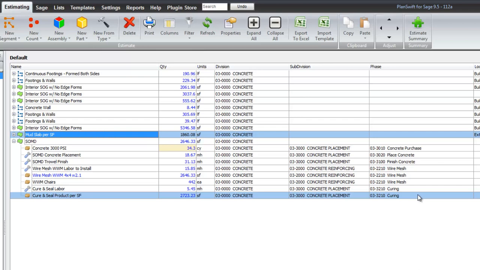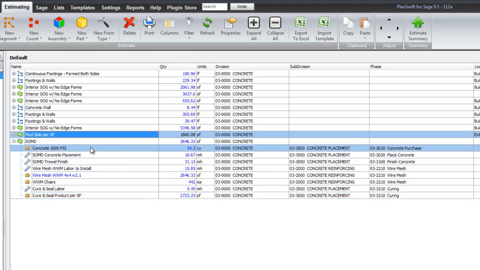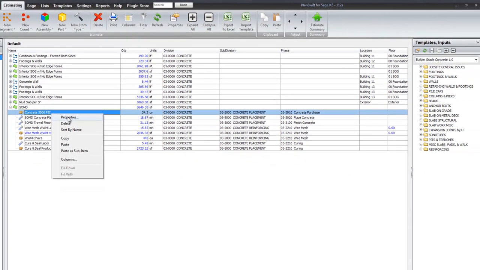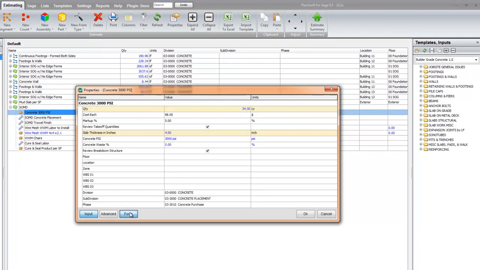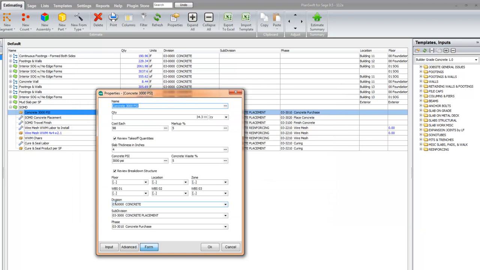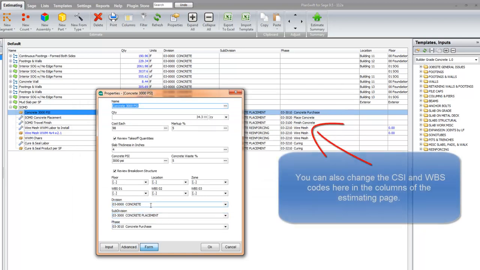Now, this is actually done in the plugin itself. You can modify this as you want. If you go to any of these line items of activity and go to the properties and the form, you can see right down here you have the division, subdivision, and phase. They're all filled in. Every line item in this assembly has this filled in. You can modify them if you want.